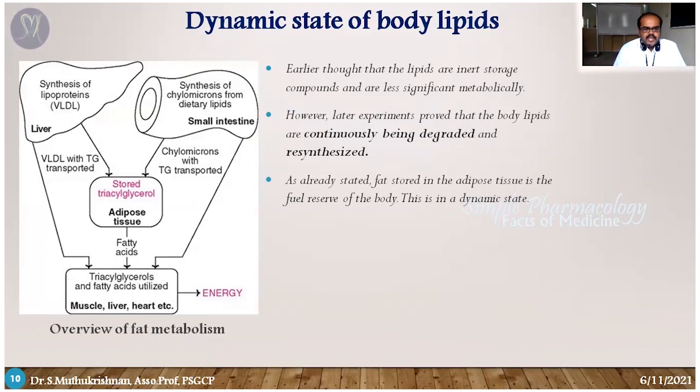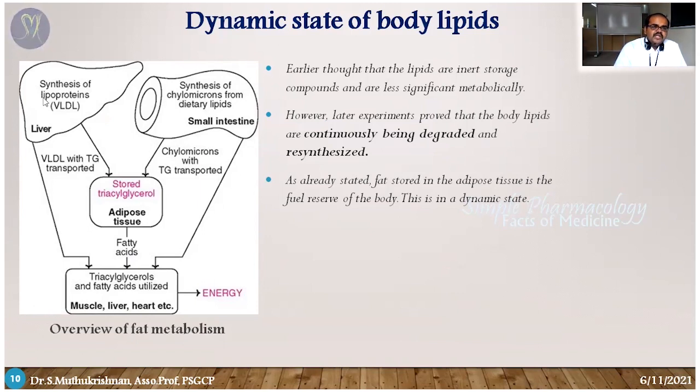The chylomicrons are transported in the bloodstream, and triglycerides are also transported. They come to the adipose tissue and are stored as triglycerides. So chylomicrons carry dietary triglycerides into the blood circulation, and they are stored as triglycerides in adipose tissue. That's one way.